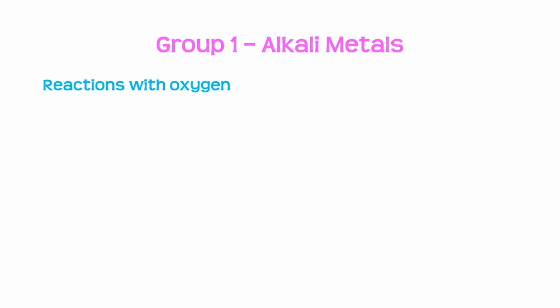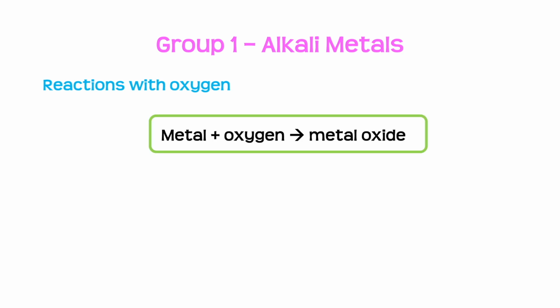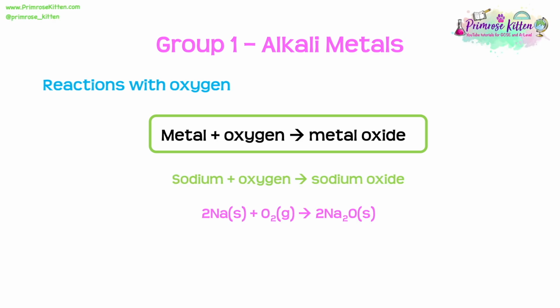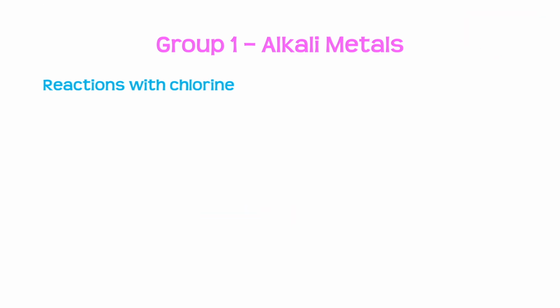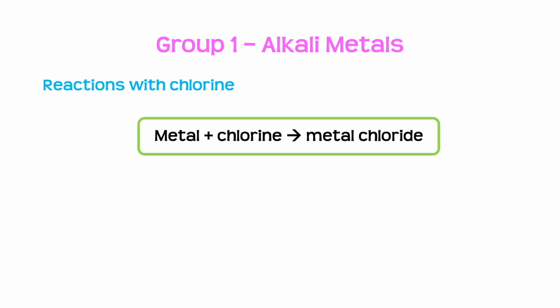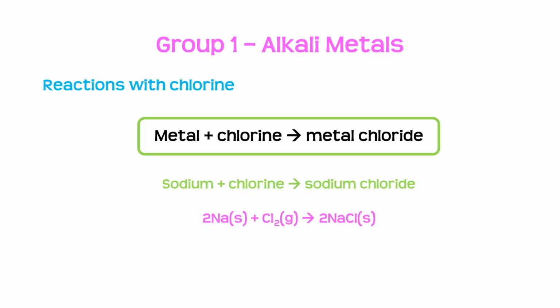Now let's have a look at the reactions of those alkali metals with oxygen. We need to know that a group 1 metal reacts with oxygen to make a metal oxide. So an example of this is sodium plus oxygen makes sodium oxide. Now let's look at the reaction of group 1 metals with chlorine. So we need to know that a group 1 metal plus chlorine makes a metal chloride. And an example of this is sodium plus chlorine makes sodium chloride.